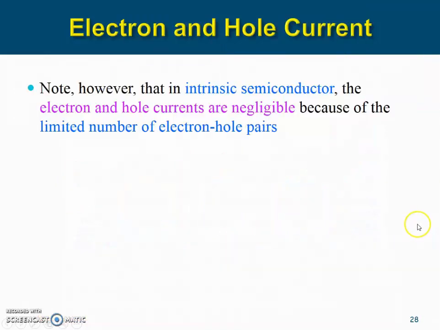And lastly, we discuss this. Because the energy gap between the valency band and the conduction band in an intrinsic semiconductor is quite large, you end up with a very limited amount of free electrons and holes. That means there are limited amounts of electron and hole currents.